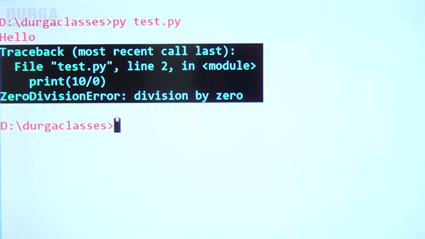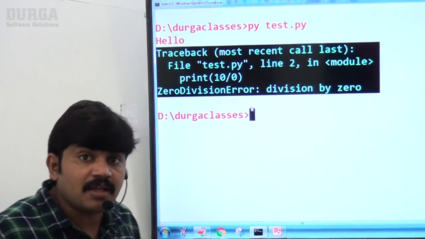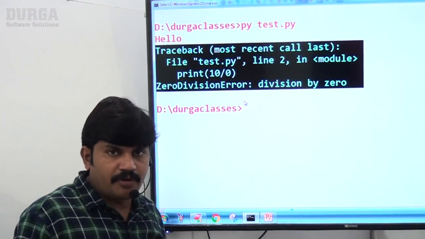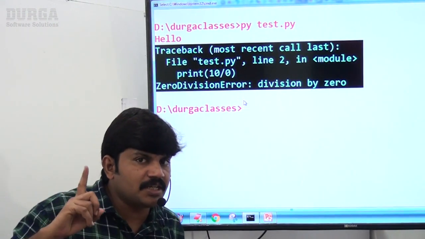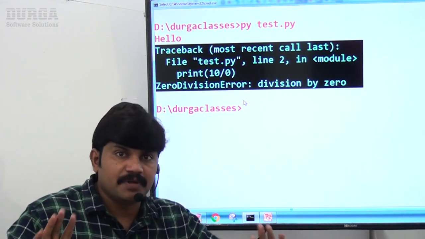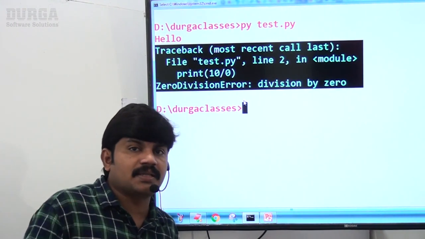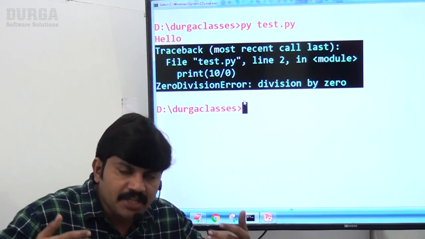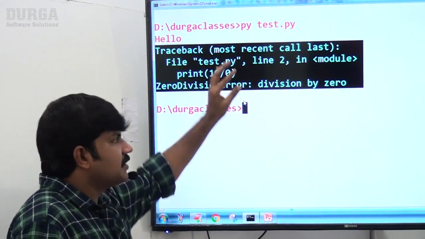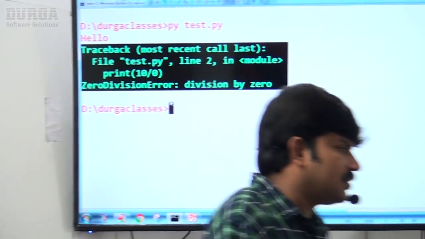Now my question is, who is responsible to print this information? Python virtual machine, the Python interpreter, is responsible to print this information. Is it normal termination or abnormal termination? It is abnormal termination. Never recommended. Is it clear for all of you? So this is default exception handling in Python. By default, what will happen? Nothing. Program will be terminated abnormally and exception information printed to the console. Clear, right?